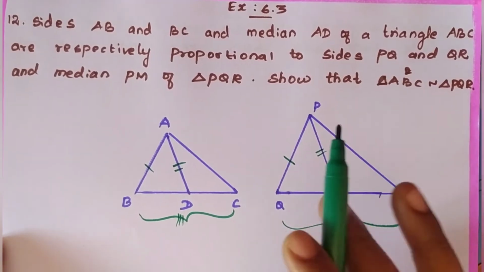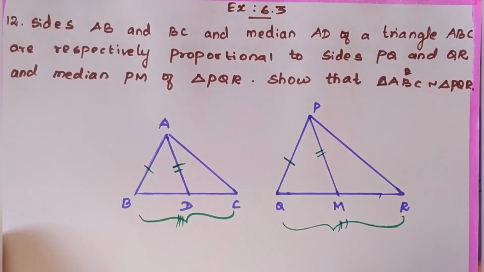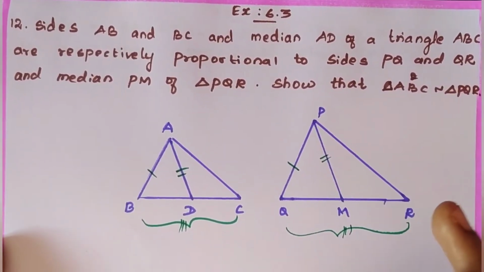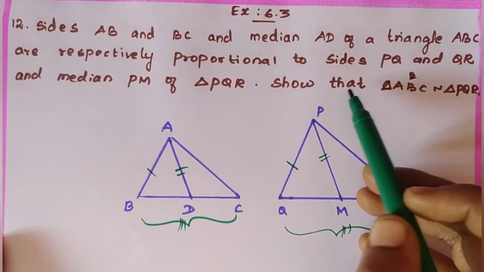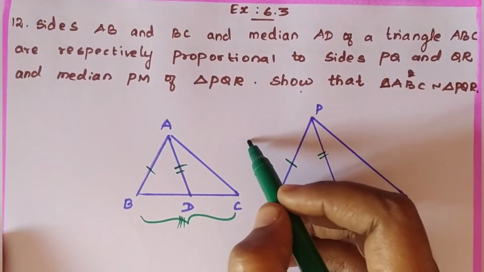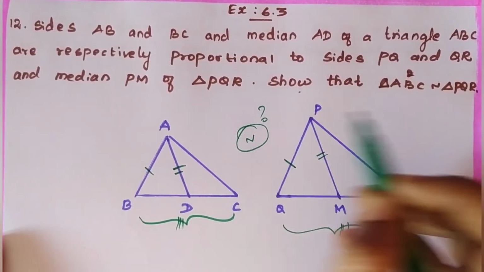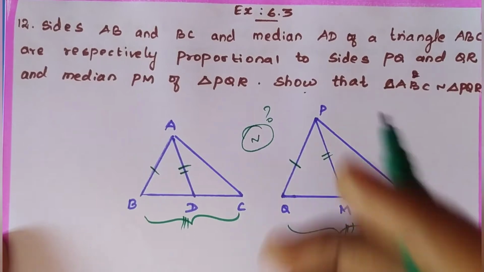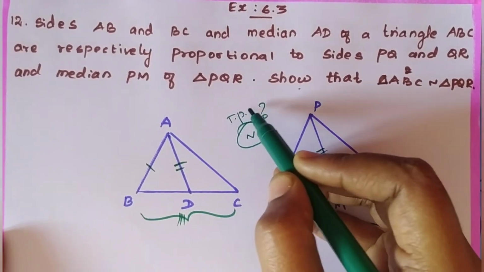That is given in the question. They said that the sides are proportional, and you have to show that the triangle ABC is similar to the triangle PQR. You have to prove that it is similar.